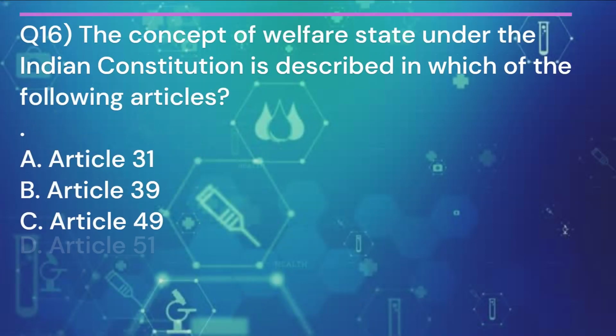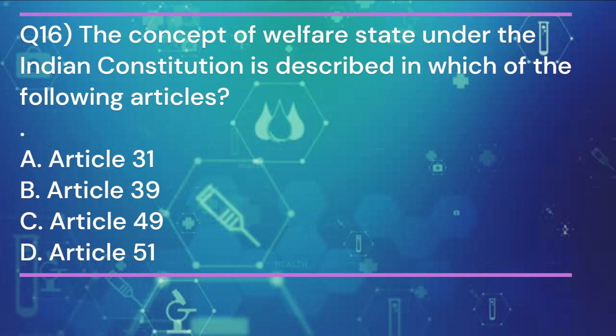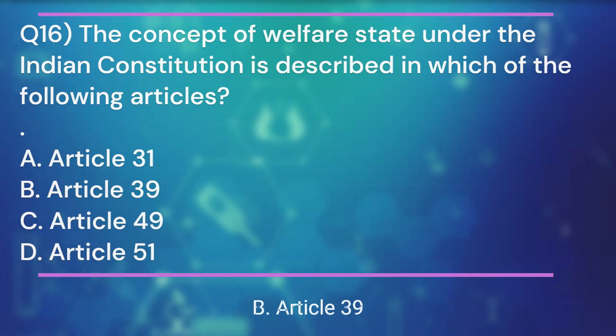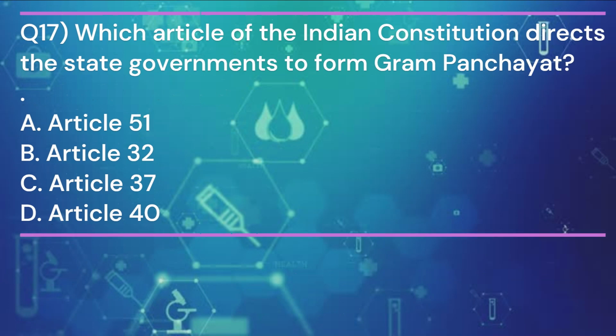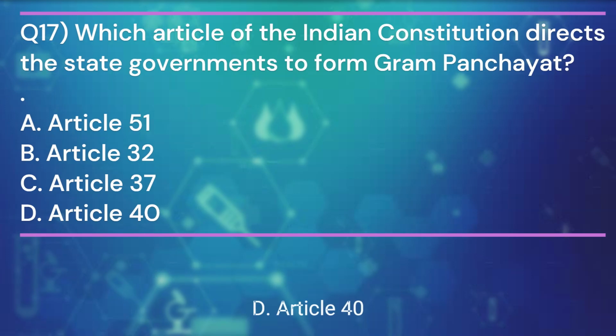Question 16. The concept of welfare state under the Indian Constitution is described in which of the following articles? And the answer is B. Article 39. Question 17. Which article of the Indian Constitution directs the state governments to form Gram Panchayat? And the answer is D.